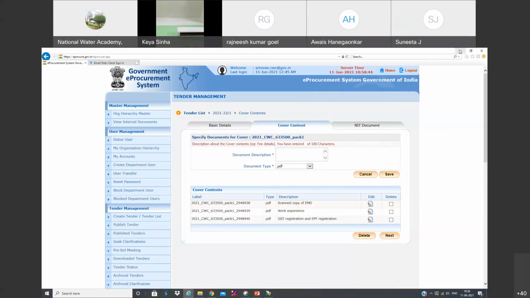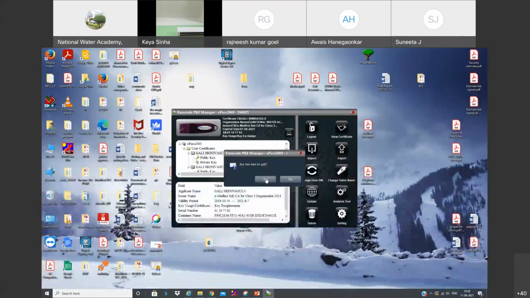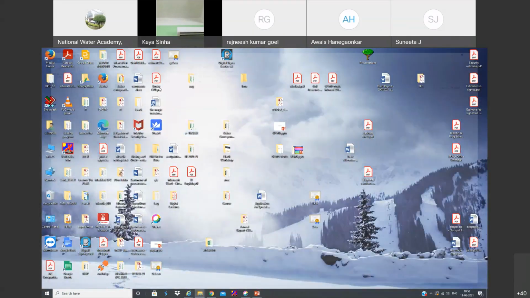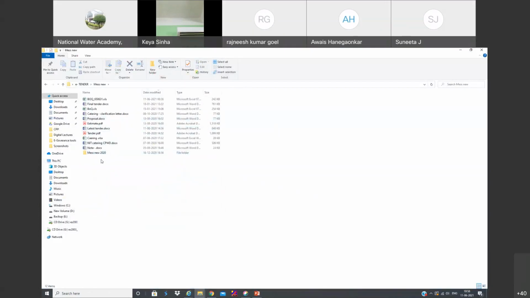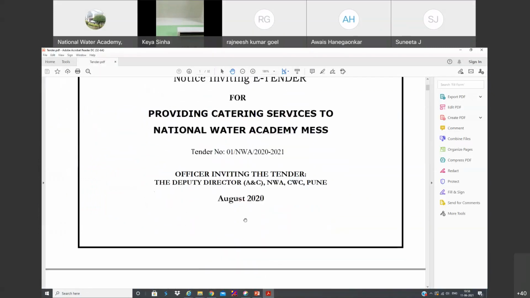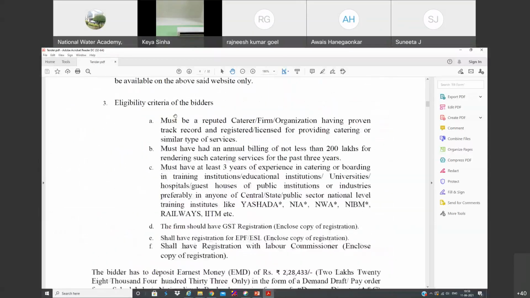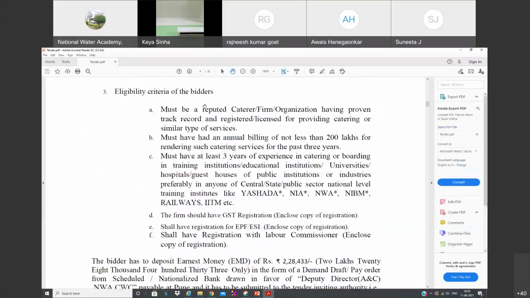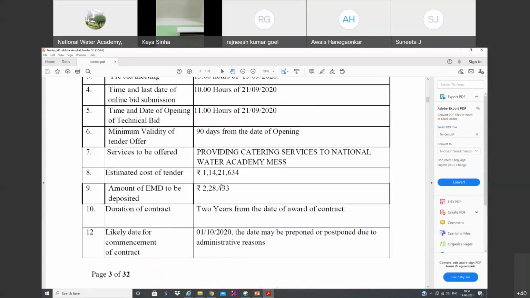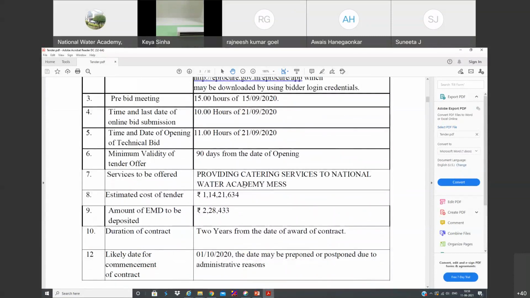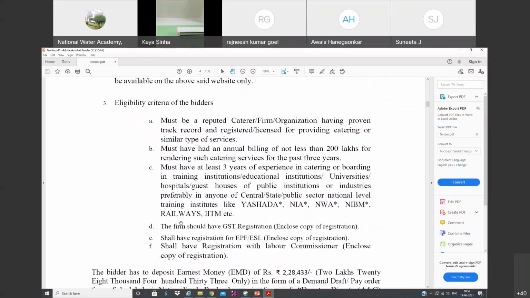So let's assume that we are floating a tender. I have a tender here. This is my tender. I have already prepared it. I want to float this tender. I have already prepared the NIT document. So let's say I have mentioned this criteria, like license. This is a tender. The name of the work is providing catering services to National Award Academy Mess. So we have mentioned some eligibility criteria. So all these things we can keep there.